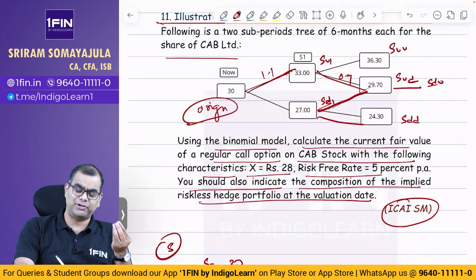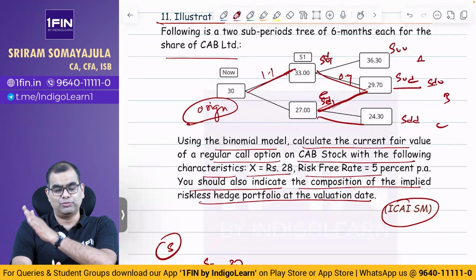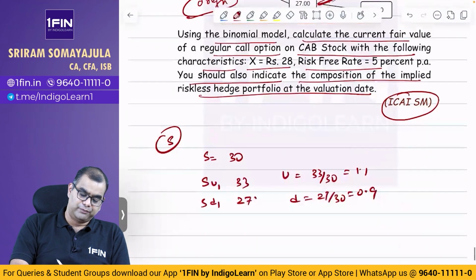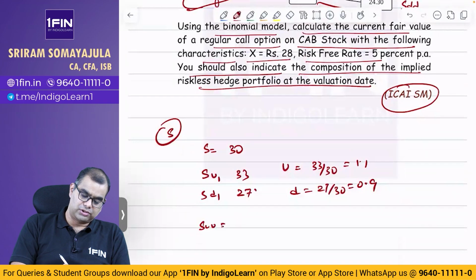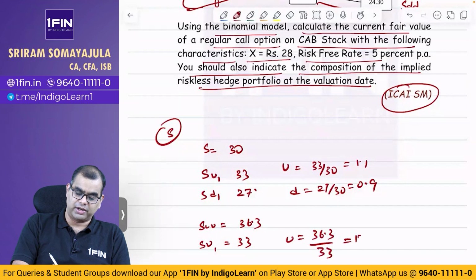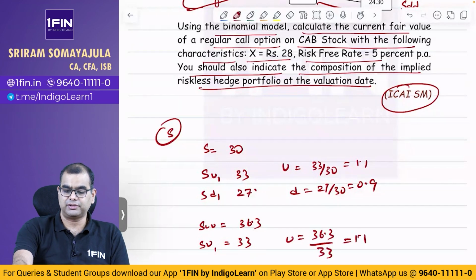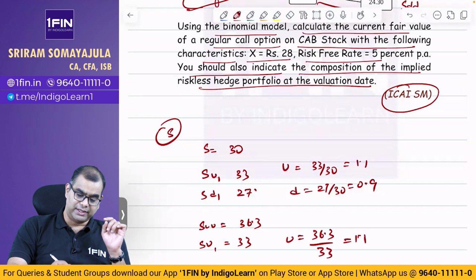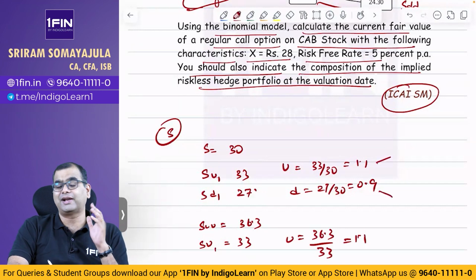And for all of them you can give names A, B, C, D, E. When you give names like this, you move from right hand side to left hand side. Usually that is what we do. So I have given it here. Then SUU is equal to 36.3. SU is equal to 33. So U is equal to 36.3 by 33, that is 1.1. Correct? 36.3 by 33 is 1.1. So remember this: U and D, the 1.1 up and 0.9 down, that cannot change.